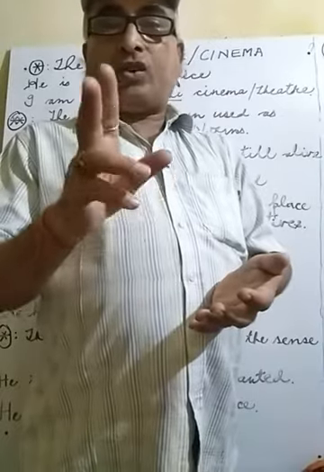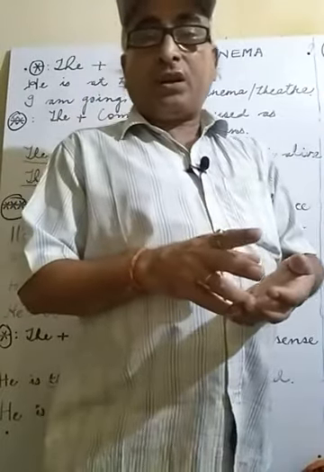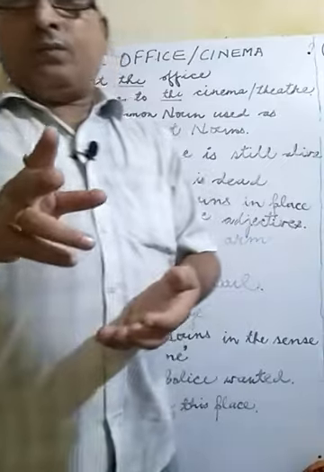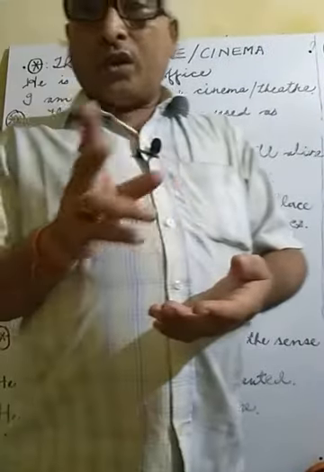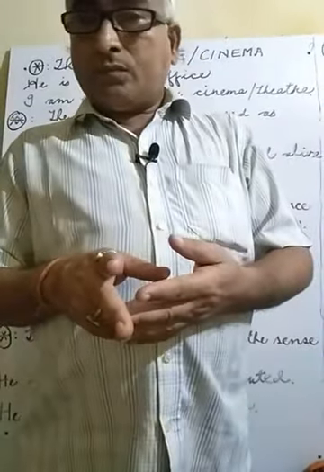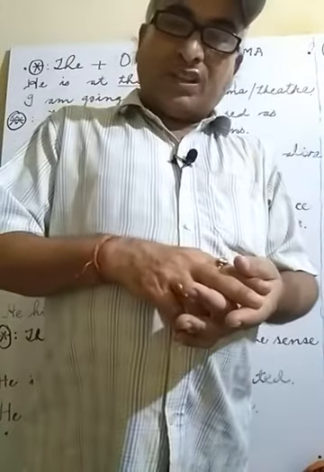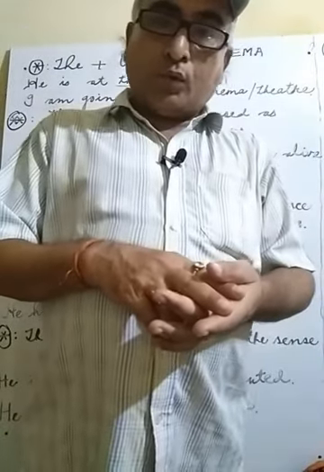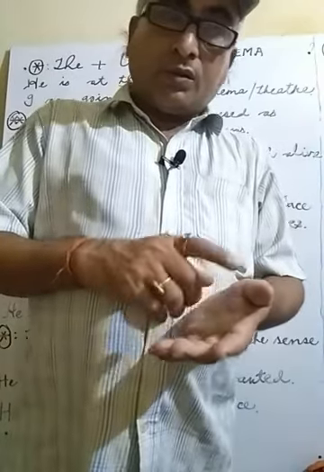Here you should be very cautious regarding the application of any article before a noun. If a proper noun is there and it is qualified by an adjective, what to do? We generally use the.